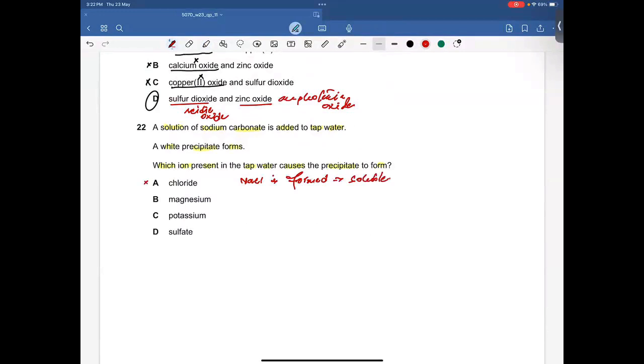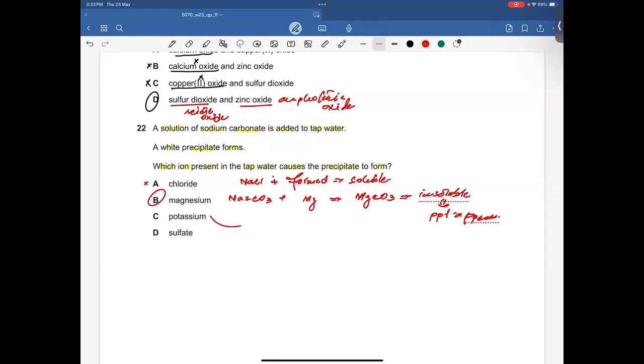Option A is incorrect. When sodium carbonate is added with magnesium, it will turn to magnesium carbonate, and you know that magnesium carbonate is insoluble. So you will get a precipitate for this. So the right answer is B.